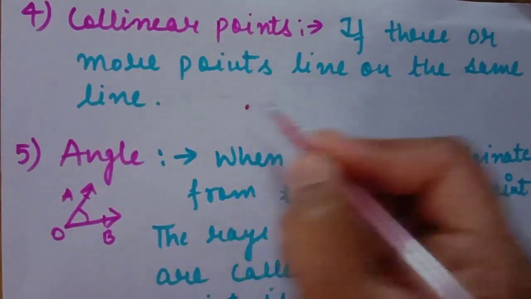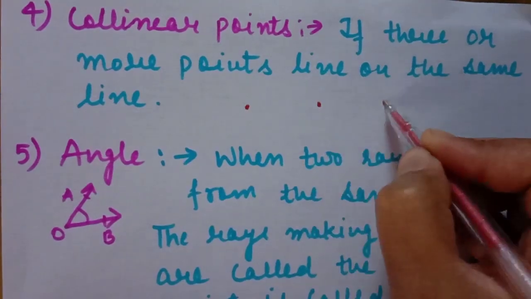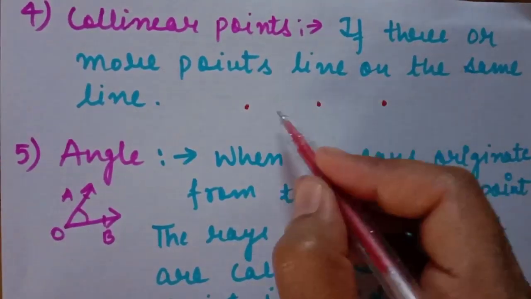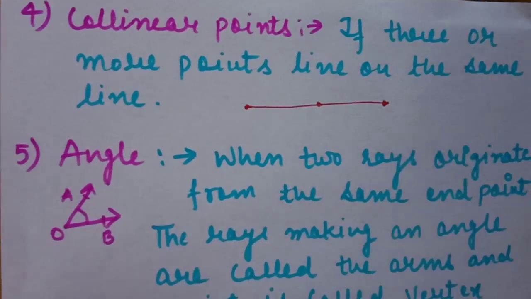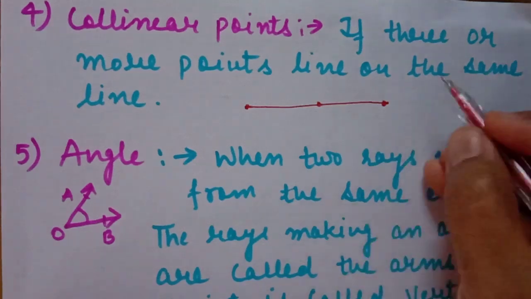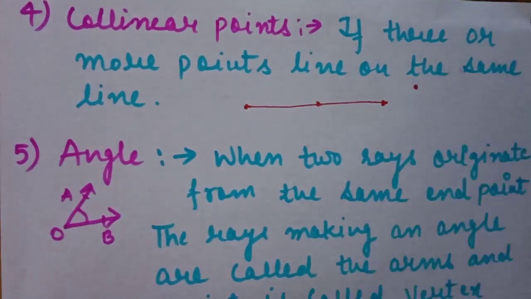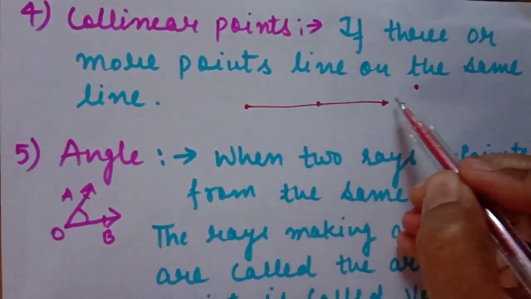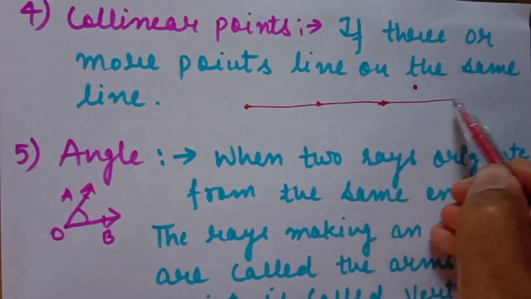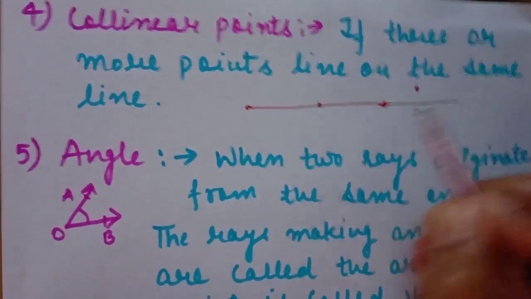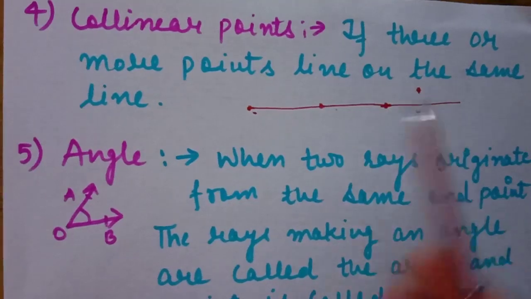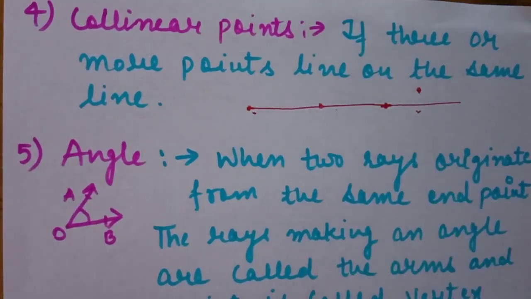Means if we have 3 points like this, if we join them and they lie on the same straight line, then we call them collinear points. If we have 4 points and 1 point is off the line, so if we join them, then it does not lie on this straight line.